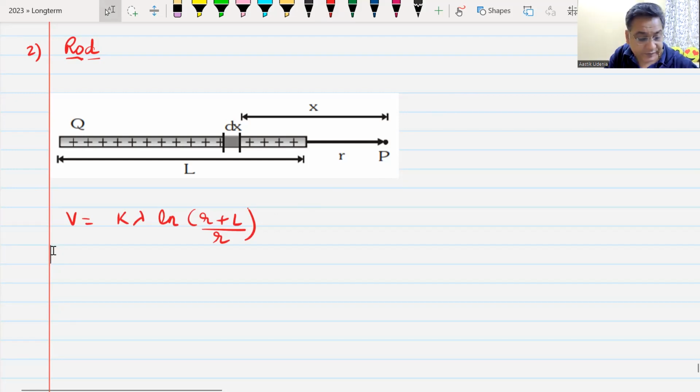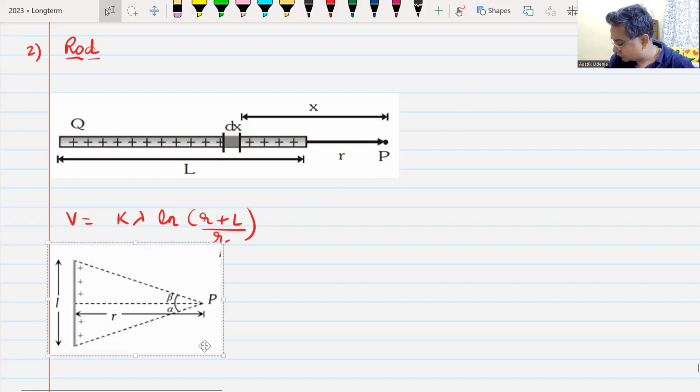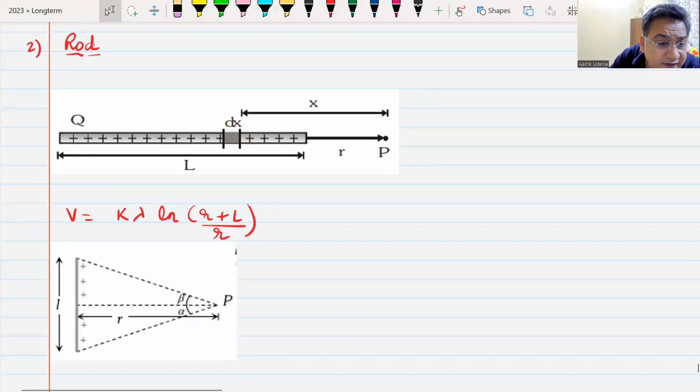If the rod is like this, we have seen that electric field will be given by these formulae Ex and Ey.